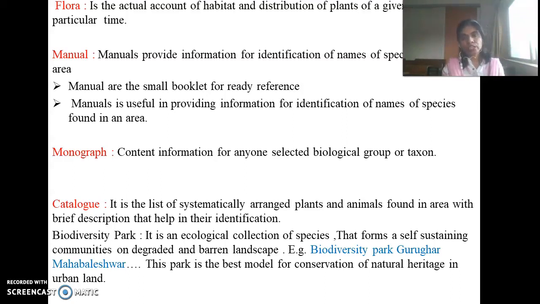So in this manner, there are different taxonomical aids that keep huge information on different plants and animals and help to classify them. So in this manner, we conclude the chapter Living World.